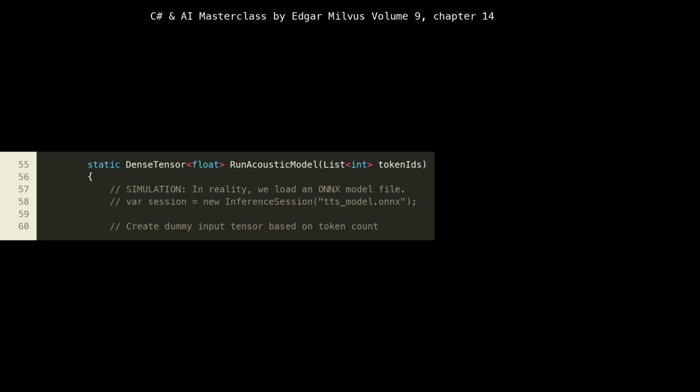Here we begin the run acoustic model method. Notice the commented out line 59, var session equals new InferenceSession, TTS_model.onnx. This is a critical hint. In a real application, this is where we would load our pre-trained acoustic model, which would be an ONNX file. InferenceSession from Microsoft.ML.OnnxRuntime is the gateway to running these models. The model file encapsulates the neural network architecture and its learned weights, ready for inference. For this demo, we're simulating the output of such a model.